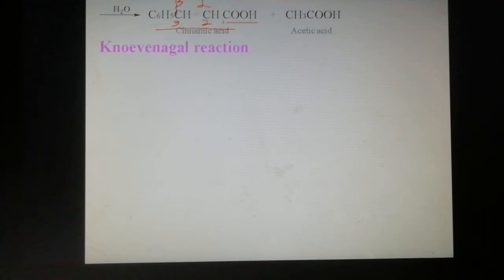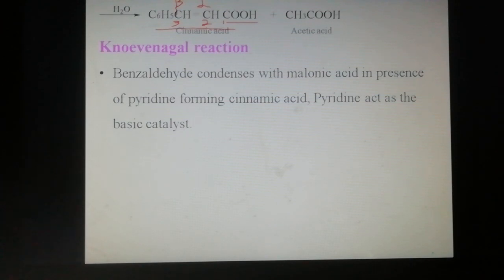Then the next important naming reaction, the Knoevenagel reaction. Benzaldehyde condenses with malonic acid in the presence of pyridine, forming cinnamic acid. Pyridine acts as a basic catalyst. One aldehyde condenses with one organic acid in the presence of pyridine, forming cinnamic acid.